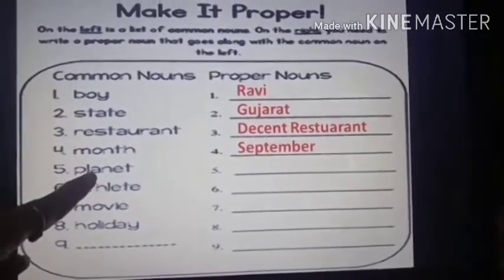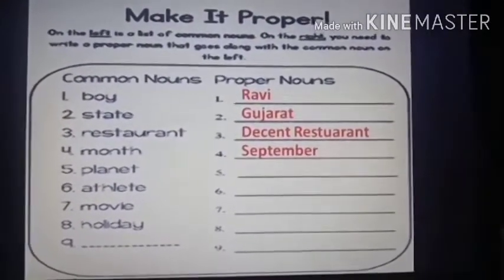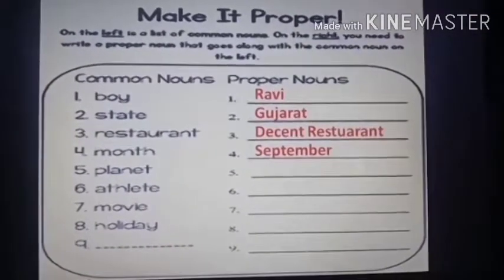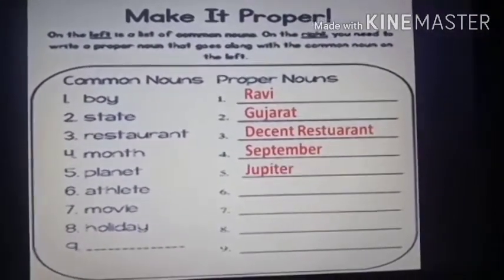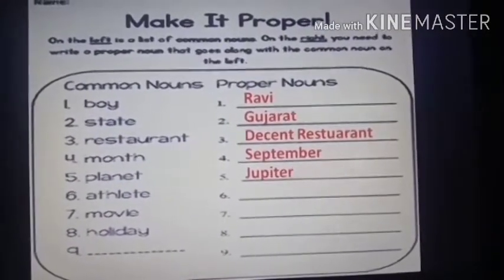Planet. Now planet is a common noun, but when I give a special name to this planet, it will become a proper noun. There are 8 planets, so you can write any of them. I will write Jupiter. So Jupiter has become a special name of a planet. It is a proper noun.